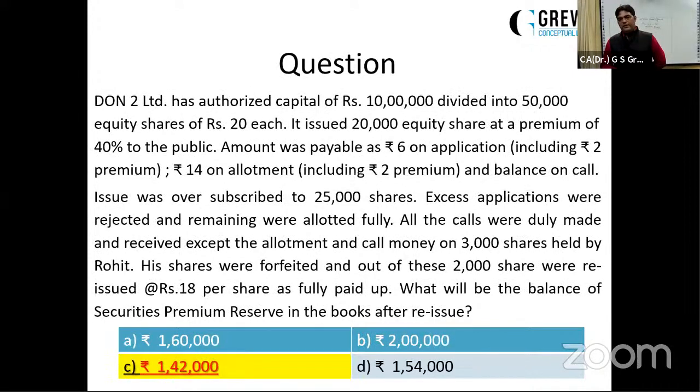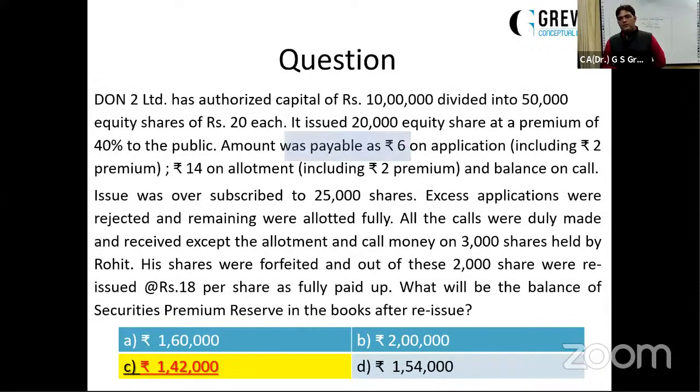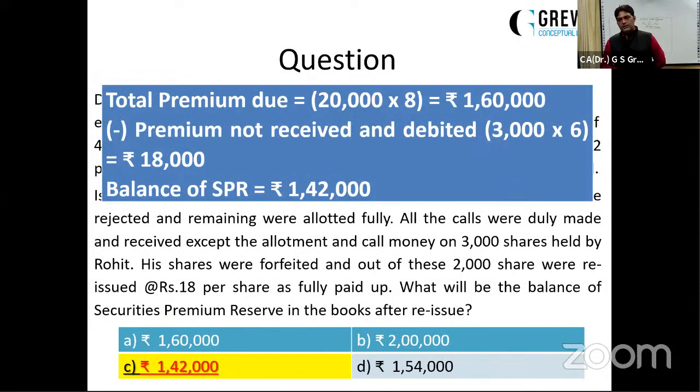So the remaining will be 1,42,000. That will be the balance of SPR left in the books. Because when the premium was not paid by the defaulter and the company is forfeiting their shares, the premium will be debited.